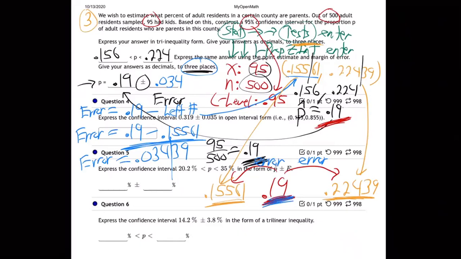Does everybody see that? So you could find that two different ways. You could take the big one, subtract the middle, or the middle, subtract the small one. Either way, it'll work. I just said grab the middle, subtract the small one. See, the error is the amount of jump from the middle, the 0.19, up to the top number and down to the little number. That's what an error margin is.